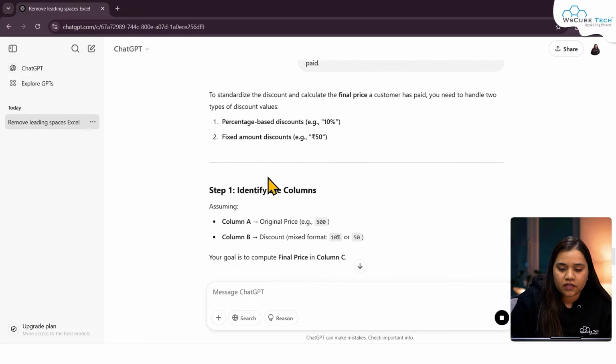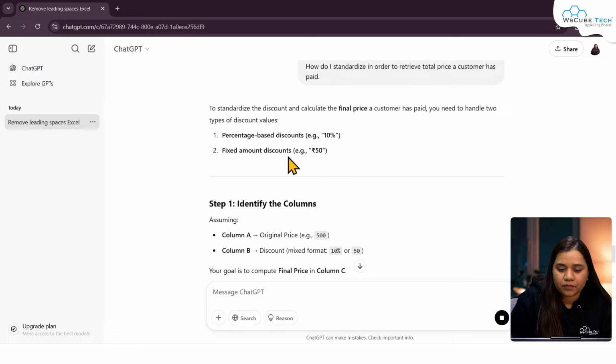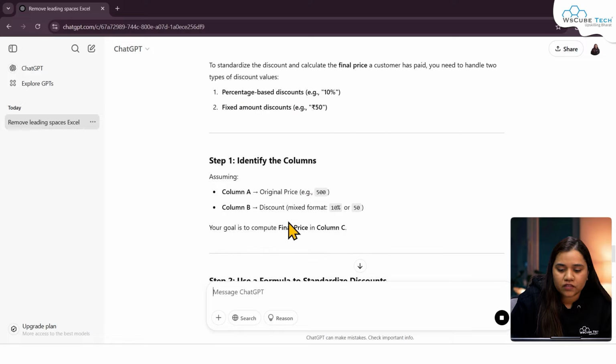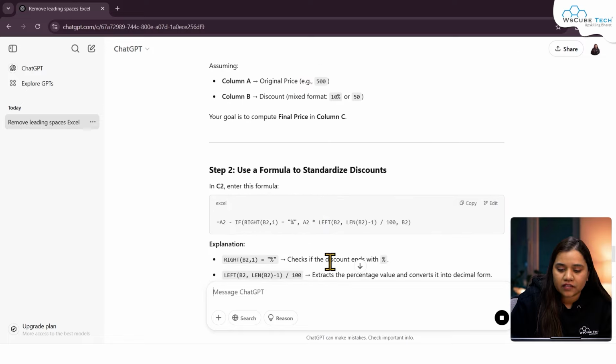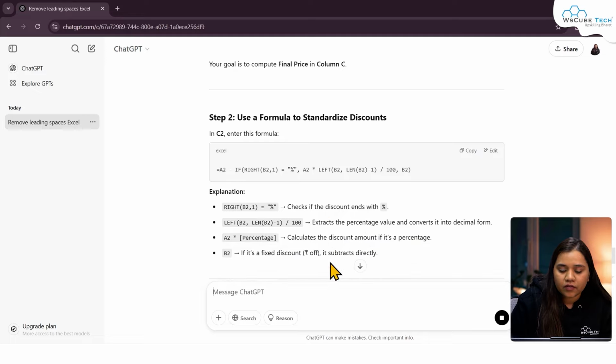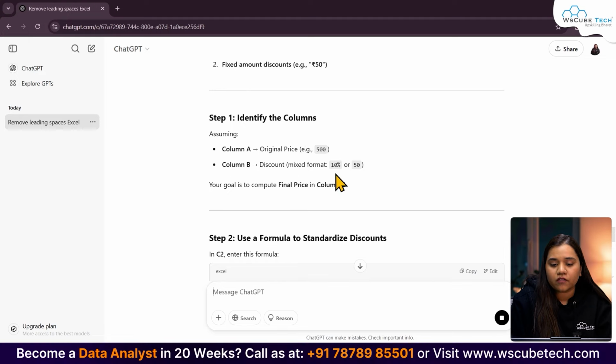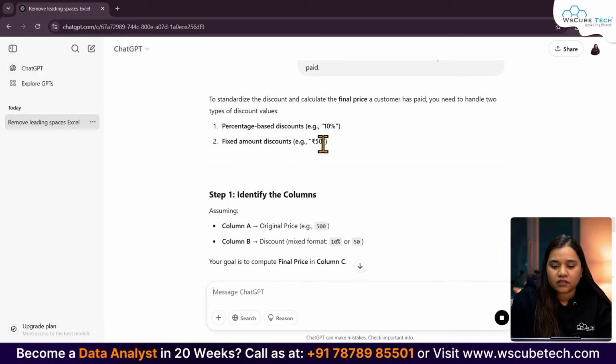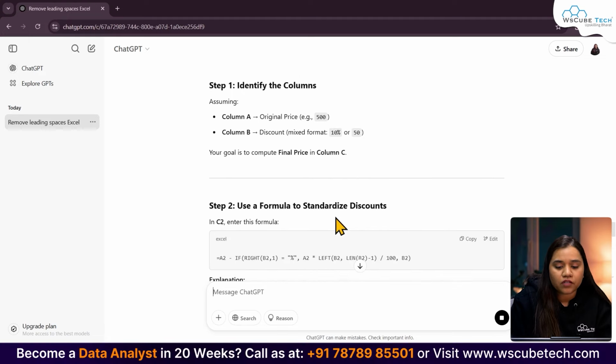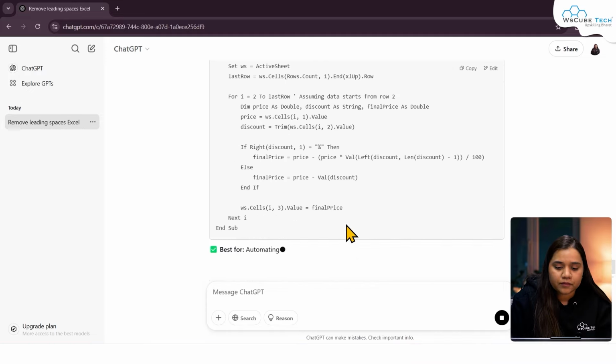So we can see that it has taken an example, 10% and the fixed amount discounts. It has automatically taken the example in here. I want my example to be utilized, as this is not how our values are written. We can see it's 10% and rupees 50. No, our values are not written like this. Let's mention our values,